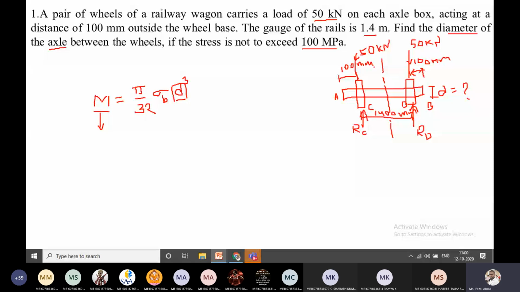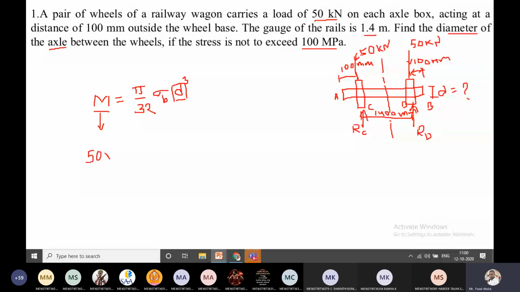So the bending moment is load times perpendicular distance. The load given is 50 into 10 cube, into L, which is given here as 100 mm.